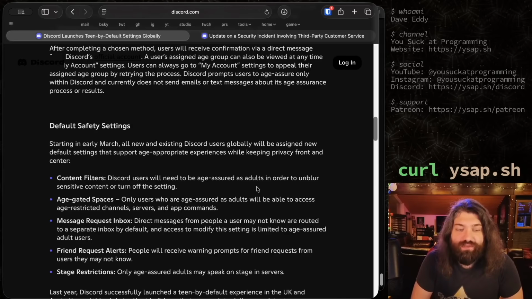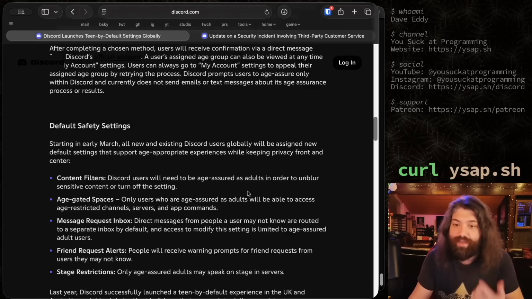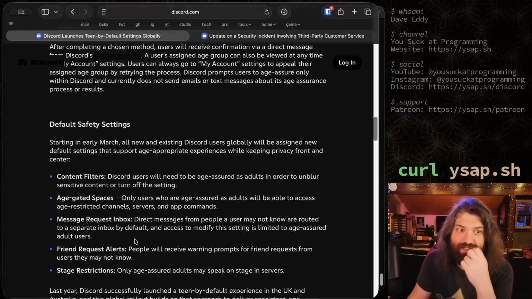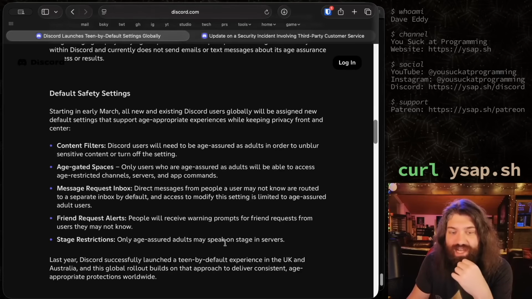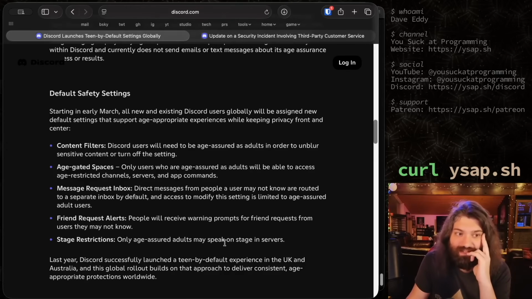Age-gated spaces. Only users who are age-assured as adults will be able to access age-restricted channels, servers, and app commands. Yeah, this is all going to make sense. This part's going to make perfect sense. Message request inbox. Direct messages from people a user may not know are routed to a separate inbox by default, and access to modify the settings is limited to age-assured adult users. Oh, okay, interesting. So teens just can't get random messages. Good. I mean, cut down on a lot of the bad things that happen on Discord.